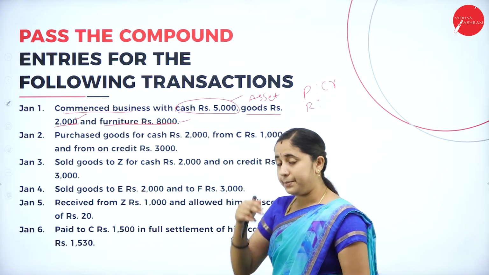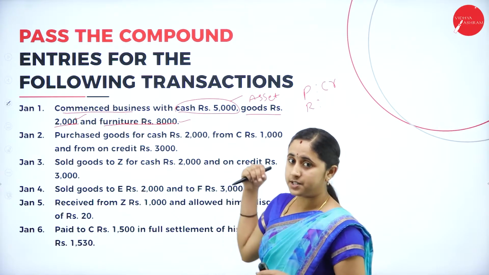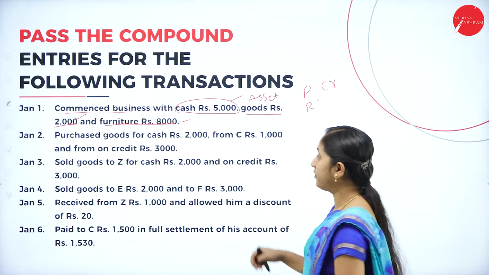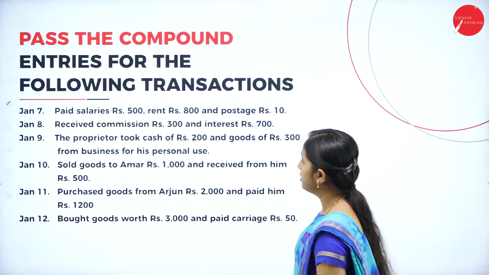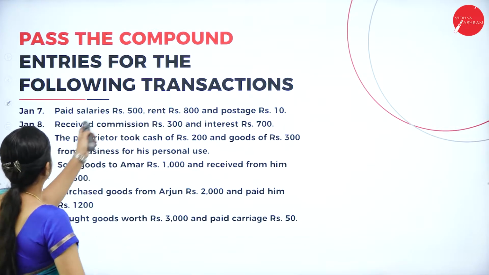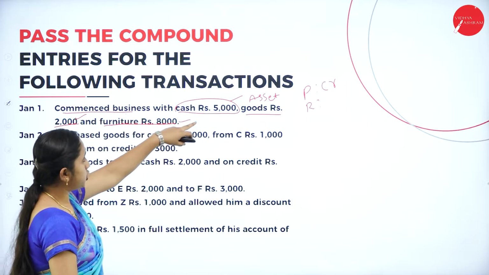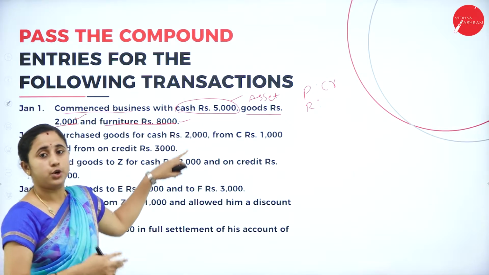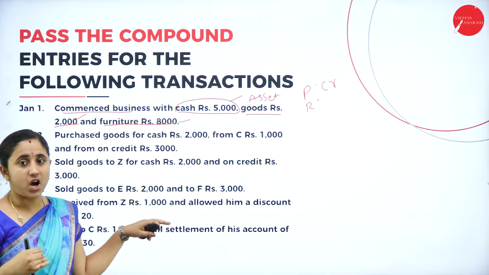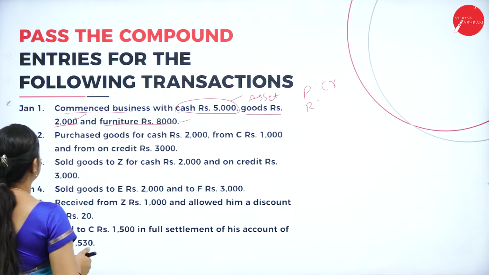Because it is coming into the business, all the assets should be debited and the person should be credited in the form of capital. So, first the date Jan 1st, he is bringing cash, goods and furniture. Cash of rupees 5,000, goods. Goods means stock. Stock is coming in.